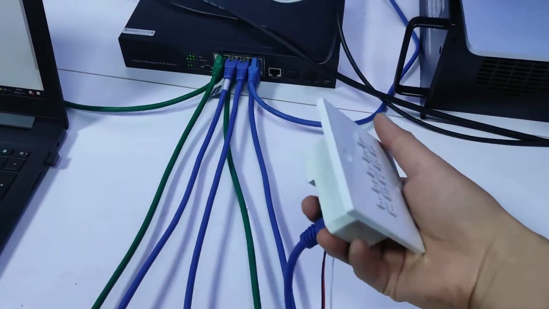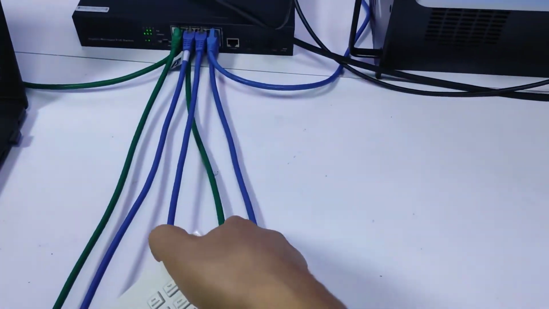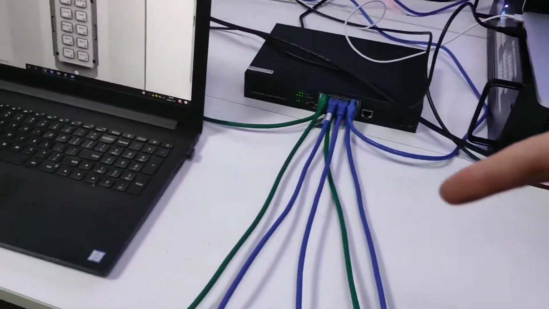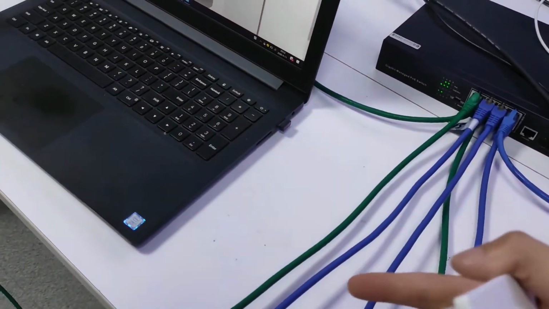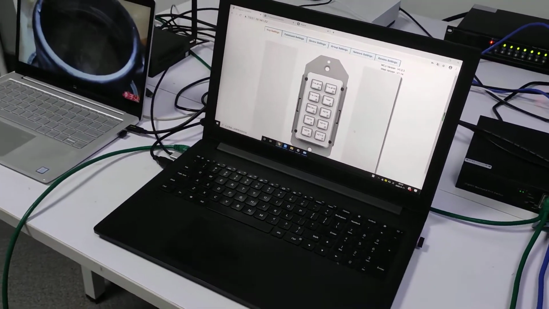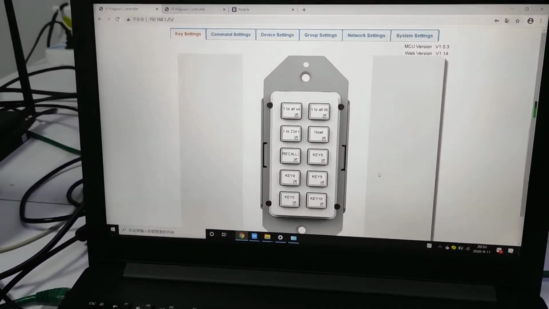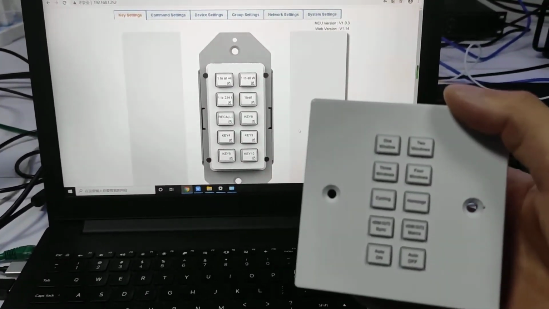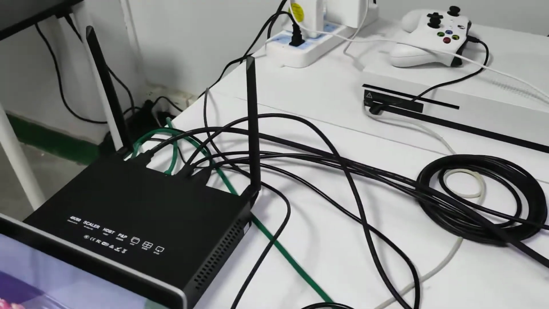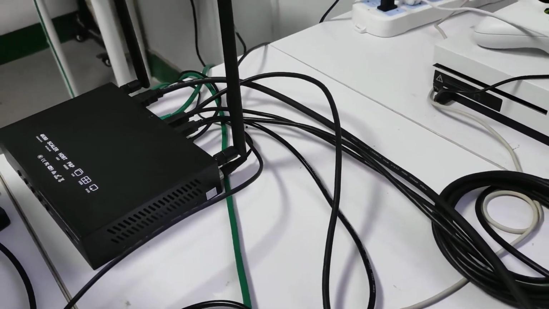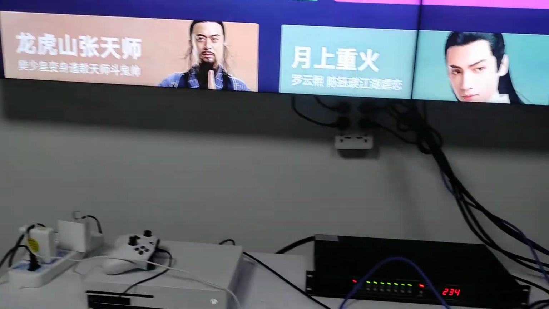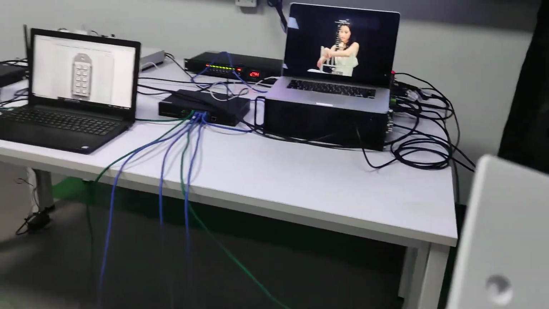So we have two LAN cables connected to this keypad, and another one, this green LAN cable, is connected to this matrix switcher. And we have another one connected to another keypad, and this green LAN cable is connected to this laptop. So basically we can use the web browser to program this keypad. And we have another LAN cable connected to this BYOD presentation system, and we have one output to this touchscreen on that side.